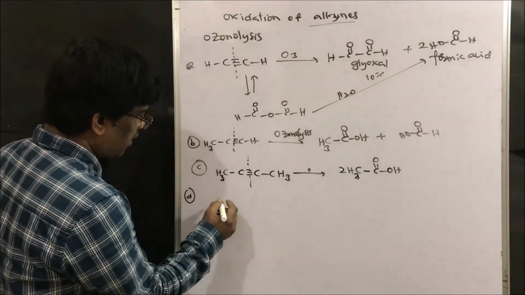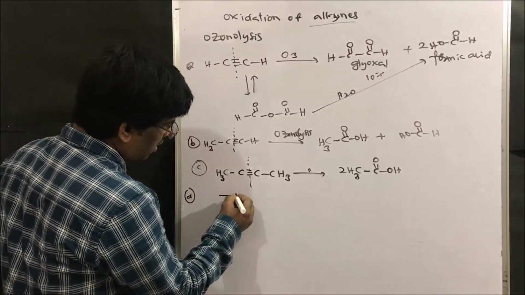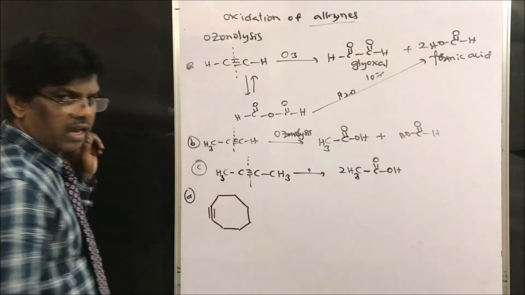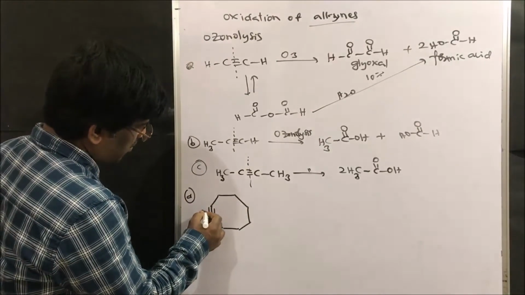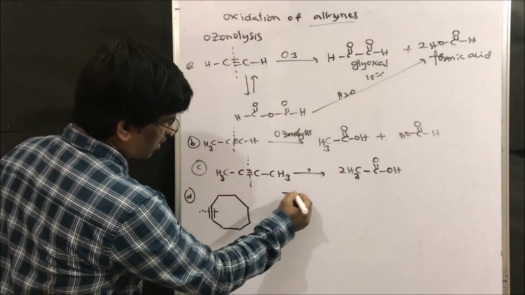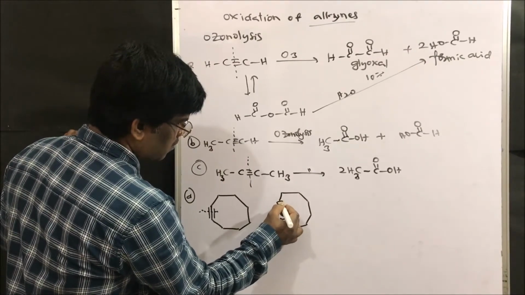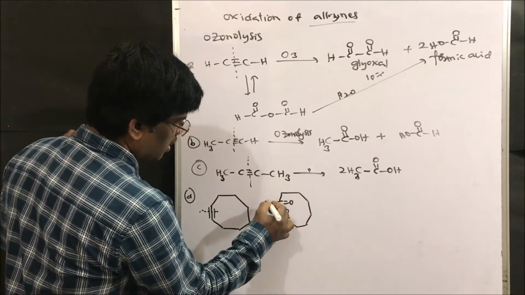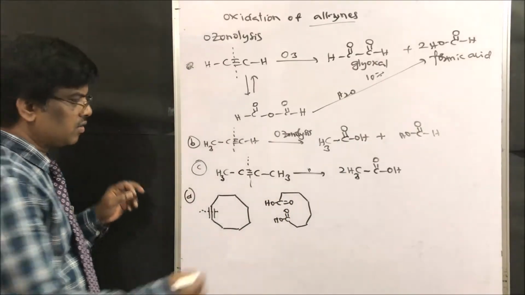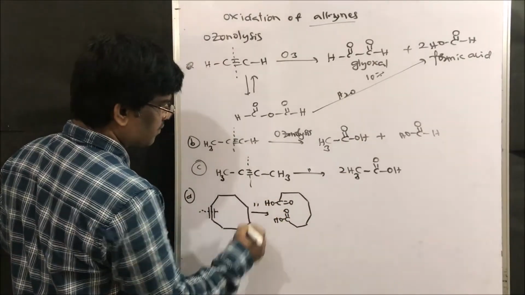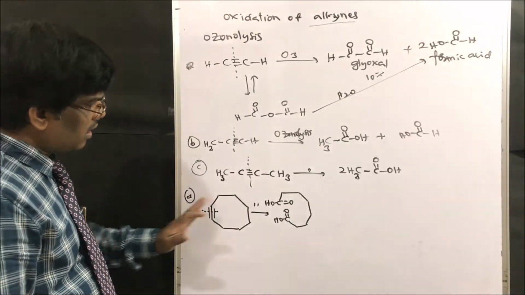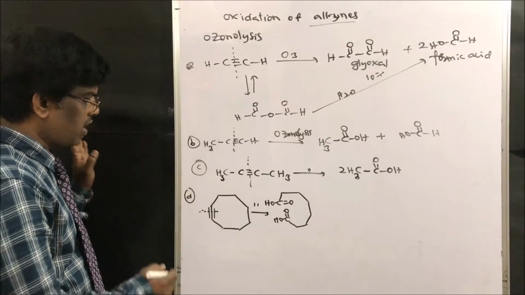For example, if I take octane, just simply break here. What am I going to get? COOH, COOH. Right friends? So this is ozonolysis. On the two sides, carboxylic acids we are going to get.